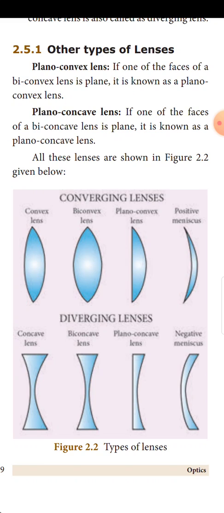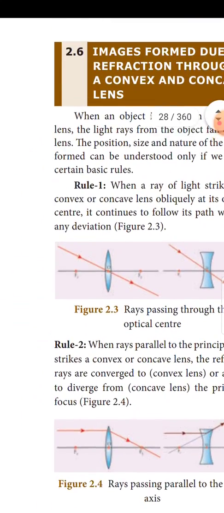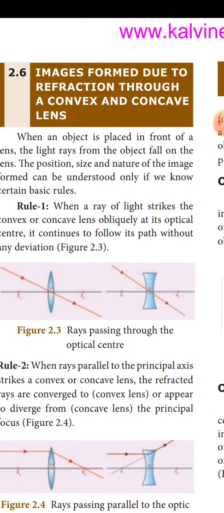The figures are there: convex lens, biconvex lens, plano-convex lens, positive meniscus, concave lens, biconcave lens, plano-concave lens, negative meniscus. Images formed due to refraction through a convex and concave lens.